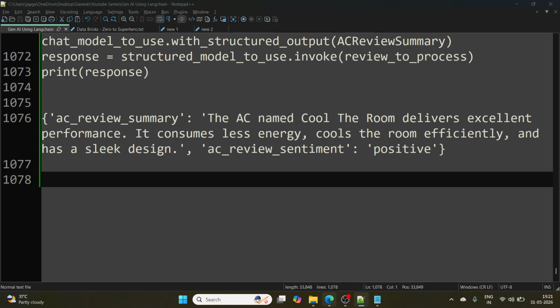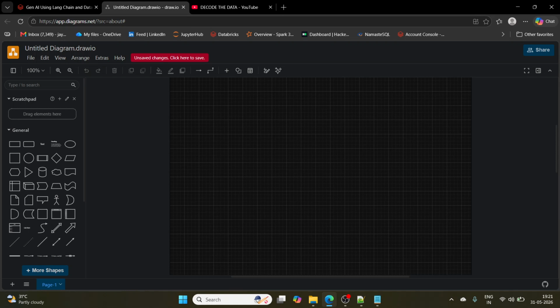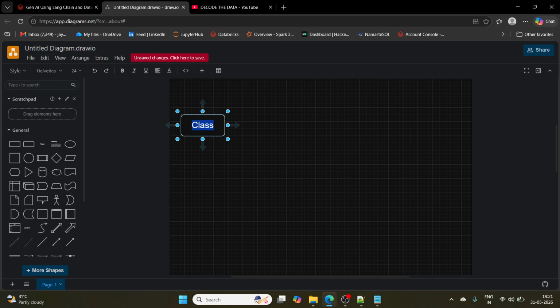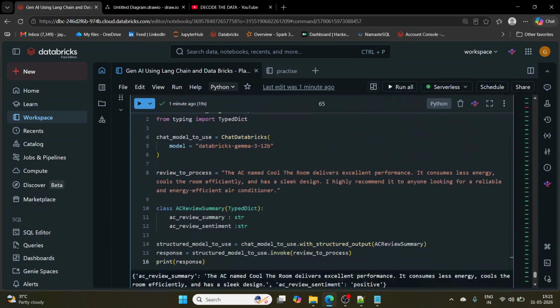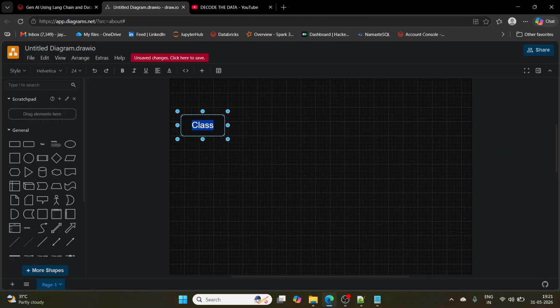Okay. Now I wanted to tell you what is happening behind the scene. Right. Now what we do, we give a structured schema, right, to the with structured output function through the class, right? So first thing what we do, we define the class, right? And in this class, we mention what is the output, the structured output we are looking for. Okay, now we are giving the structured schema to the with structured output function through this class, right? So my next stage is I am giving this class to with structured output, right?